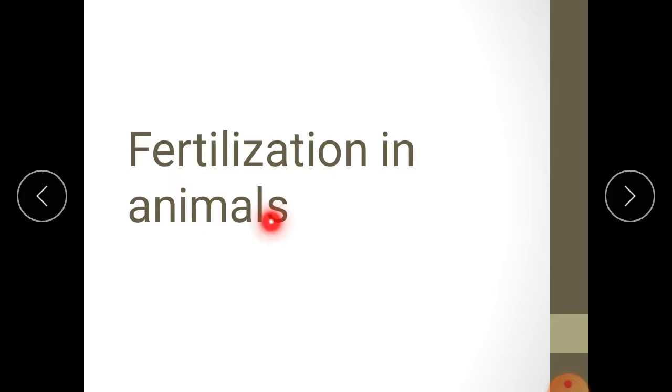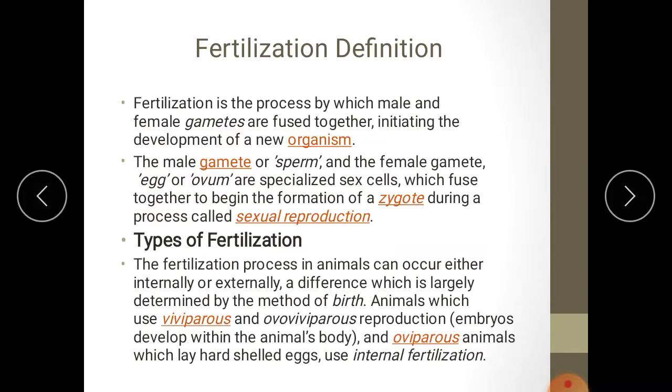Fertilization is the fusion of male and female gametes for the production of a diploid zygote. Gametes are always haploid. So diploid body cells are converted into haploid gametes by passing through meiotic cell division.